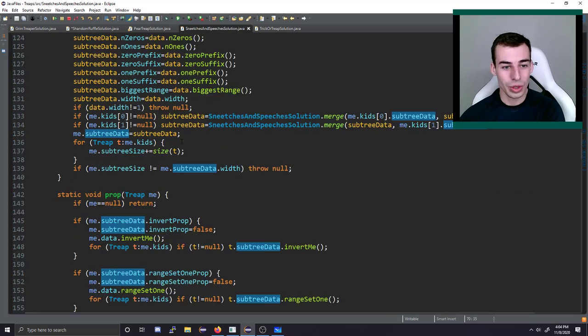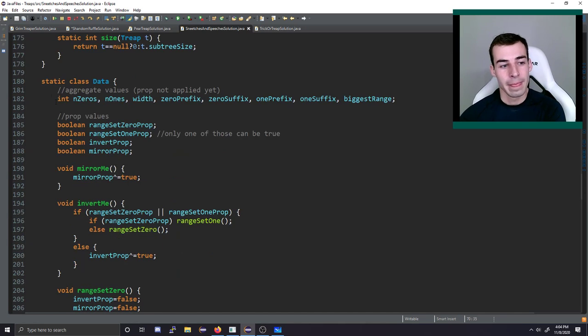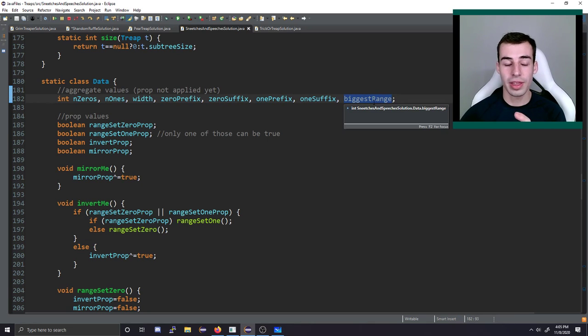So yeah, what does this look like? Ooh, man, lots of very scary code. So much stuff going on. Here's what the data stores. We talked about all of these things in the segment tree video. For this problem, you also need the number of zeros and the number of ones, and I stored the width as well because that was implicitly stored in the segment tree. But you also need, what is the prefix of zeros in this node? What is the suffix of zeros? What is the prefix of ones? What is the suffix of ones? And finally, what's the biggest range of ones within, or biggest range of the same value within this node? So we need all of these things, which is a lot of stuff we need to store.